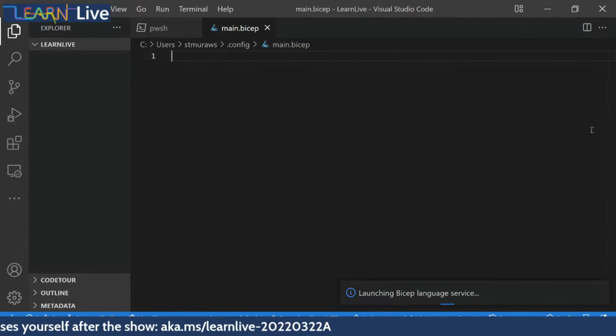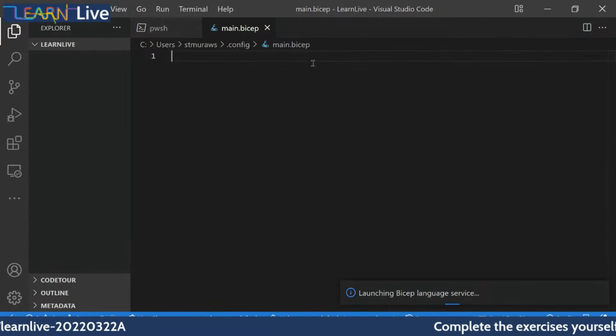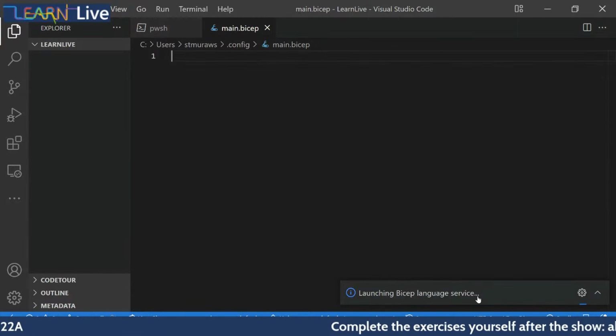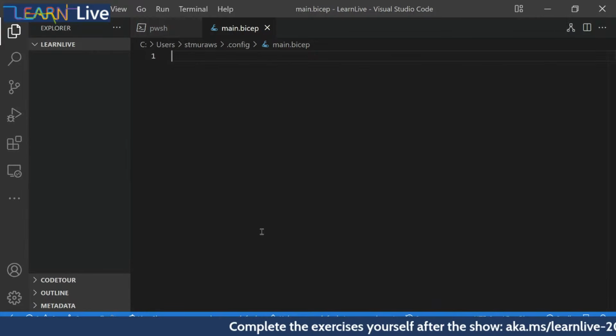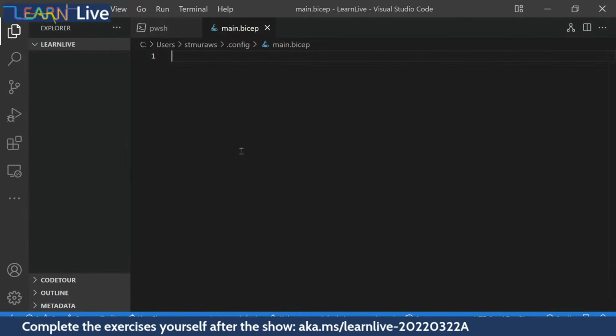CLI is authenticated, and so we're going to create a main.bicep. I've got the Bicep extension installed in Visual Studio Code, so we'll get some help as we go.